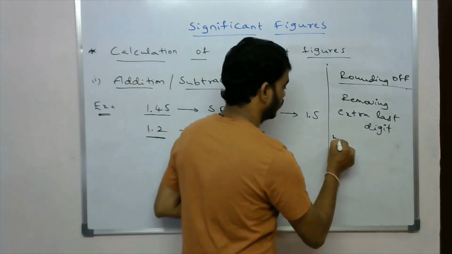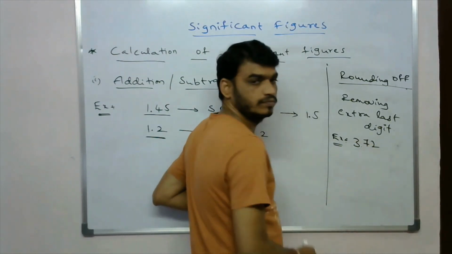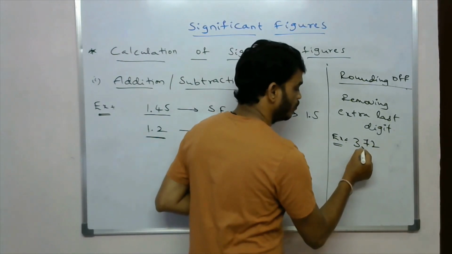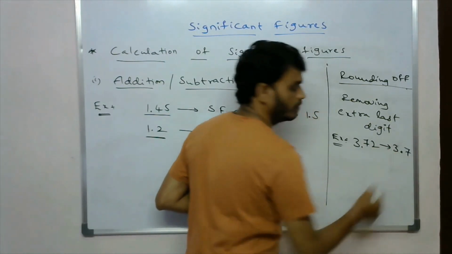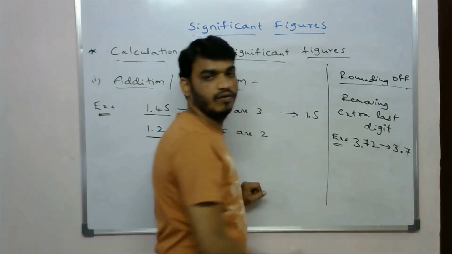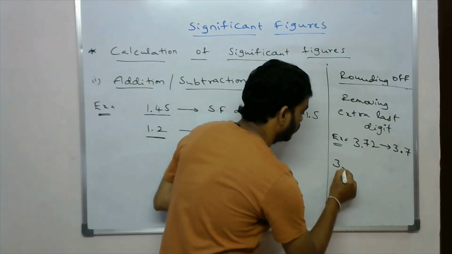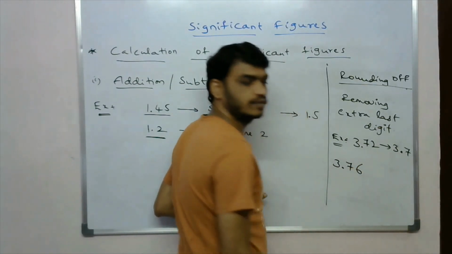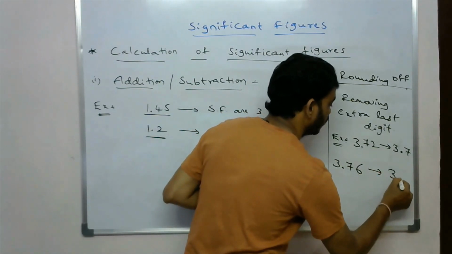For example, I am taking 3.72. Okay, so I am rounding off this number to 3.7. Okay, so that is the rounding off. For example, I will take another number, 3.76. So by rounding off this one, we will get 3.8.